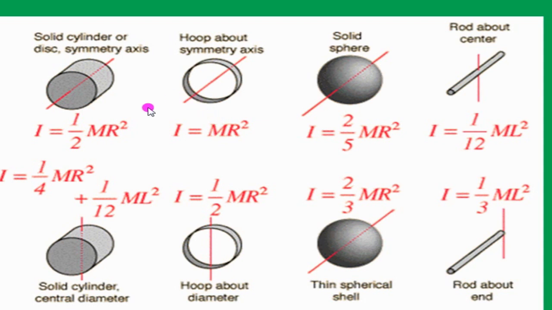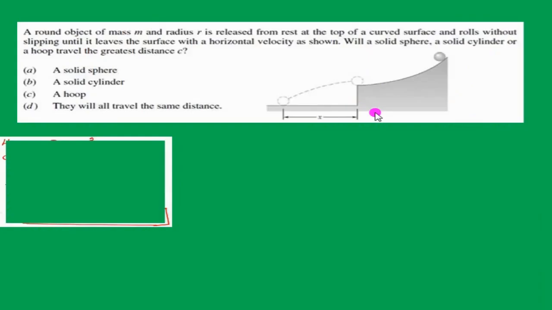Next to the hoop, the cylinder has the highest moment of inertia, and after that the least moment of inertia is the sphere when comparing these three objects. So the moment of inertia of the hoop is mr square, the cylinder is half of that, (1/2)mr square, and the sphere is 0.4 times mr square.